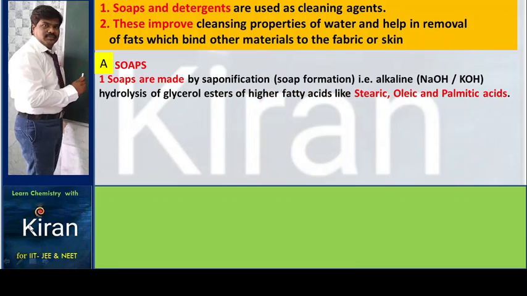Example for cleansing agents: soaps. Soaps are made by saponification, so that is called soap formation. An alkali, sodium hydroxide or potassium hydroxide, NaOH or KOH, hydrolyzes glycerol esters of higher fatty acids like stearic, oleic and palmitic acids.